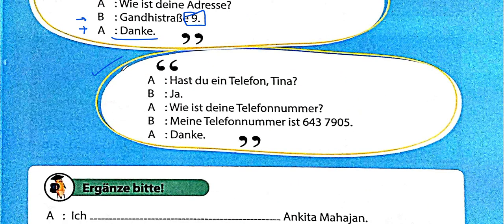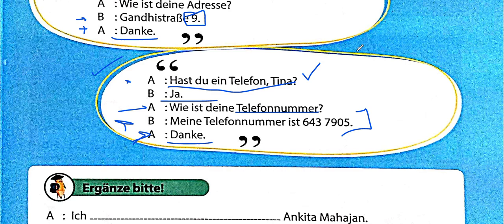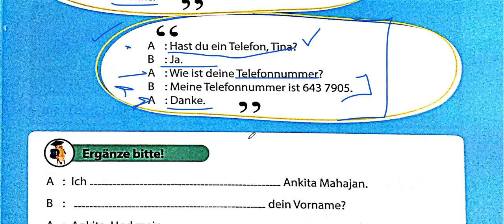Next, we have the third dialogue. A asks, Hast du ein Telefon, Tina? That means, do you have a telephone, Tina? B, which is Tina, says, Ja. Then A says, Wie ist deine Telefonnummer? That means, what is your telephone number? And B says, Meine Telefonnummer ist 64379005. So my telephone number is this. A says, Danke. That means thank you. So here we got this small dialogue as well.